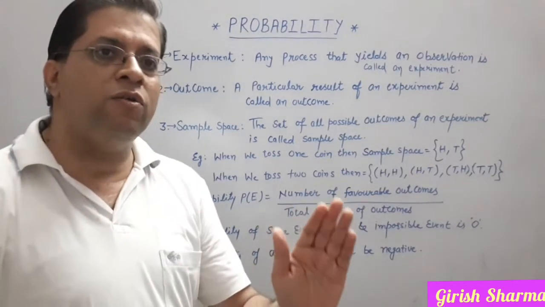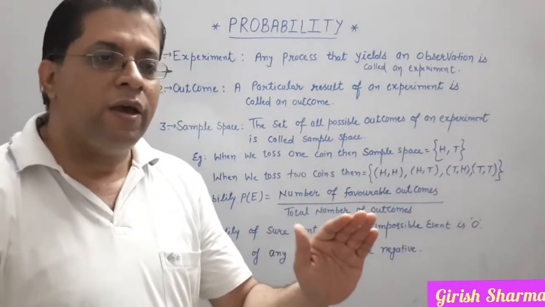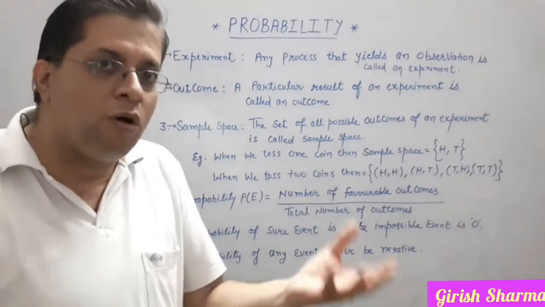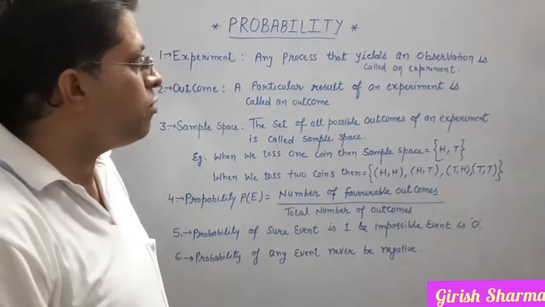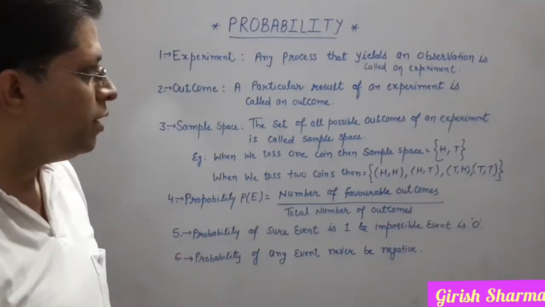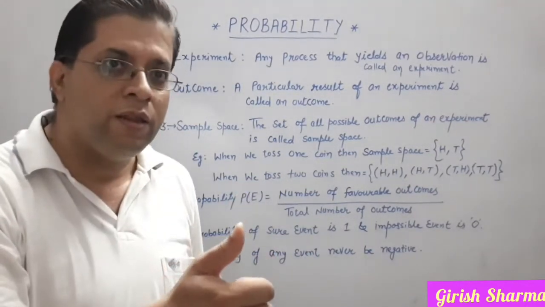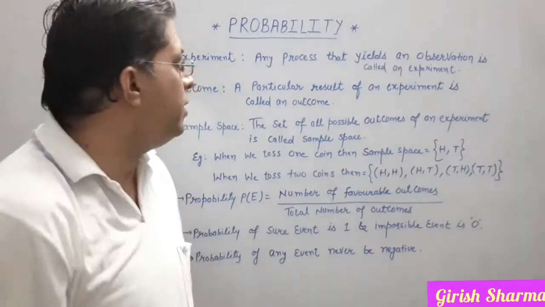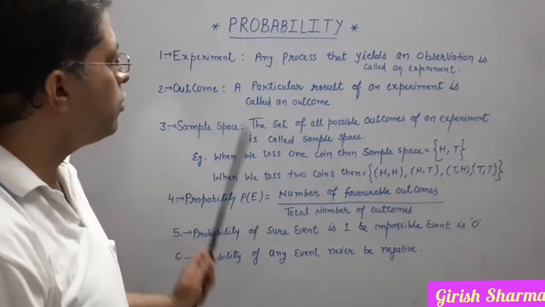Whatever you are doing, any process, at last whatever you are getting, what you observe, that is called an experiment. If you are tossing a coin and getting head or tail, this is called an experiment.